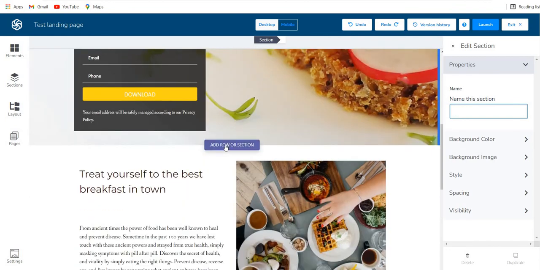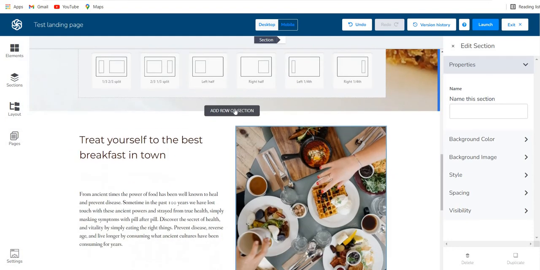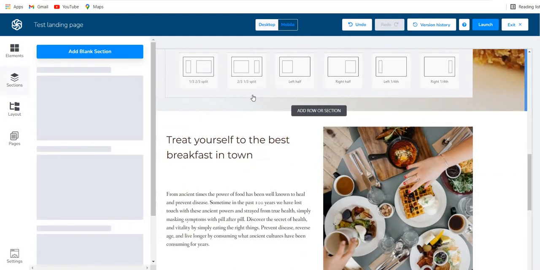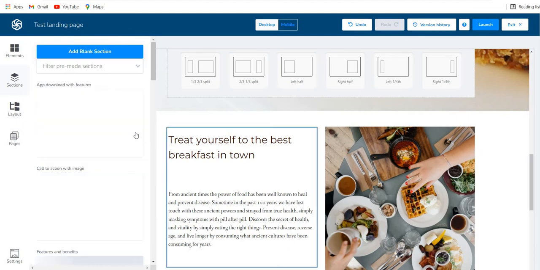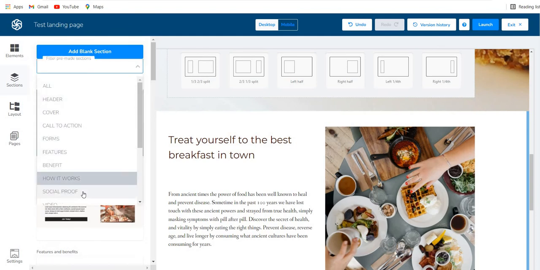So you have two things, you have row and section. If I click here and just click on row, you will find one of these rows. So you'll find 1 column, 2 columns, 3 columns, narrow 1 column, and all of these. If you want to add a section, for example, if I want to add a section, then you will find different sections over here. Again, you have filter pre-made what you want to add.